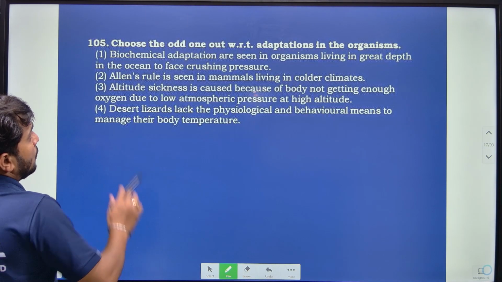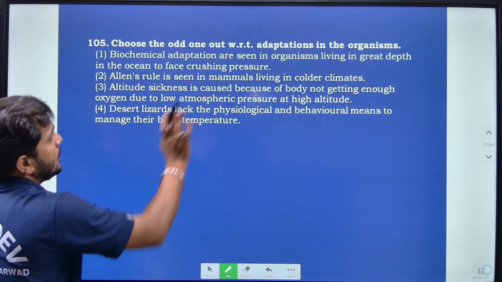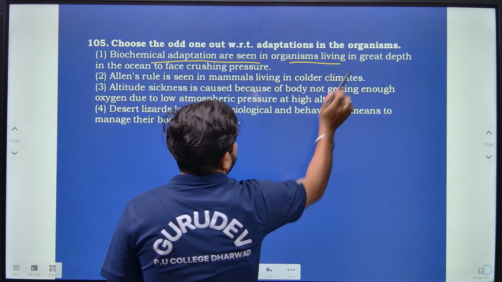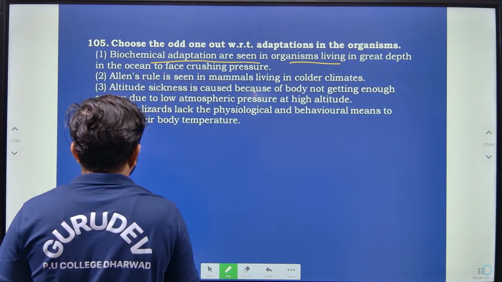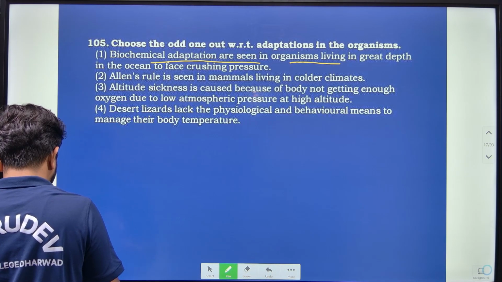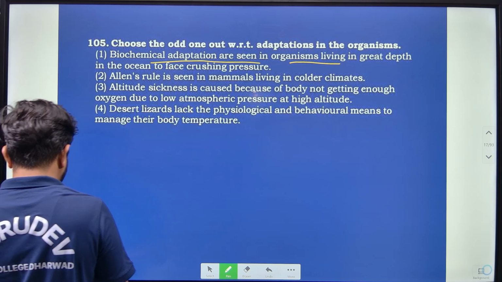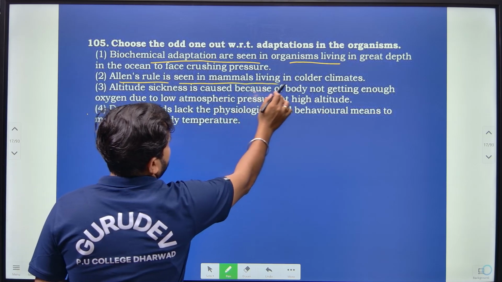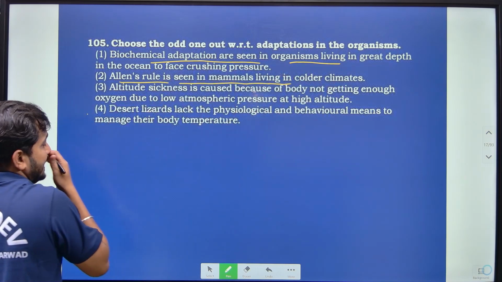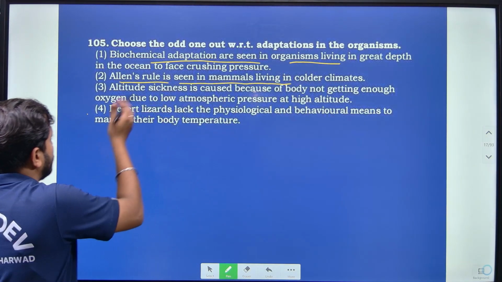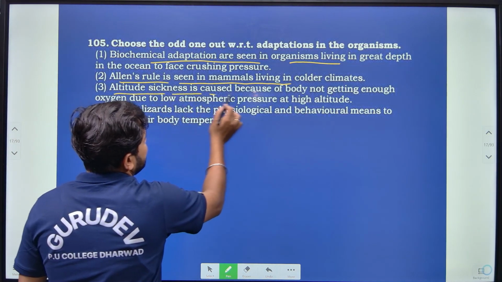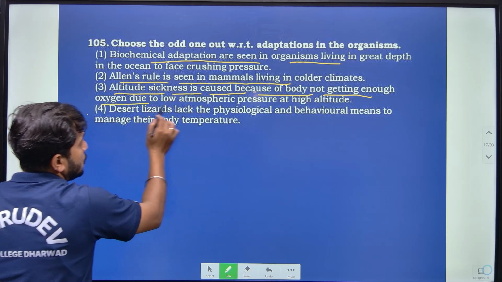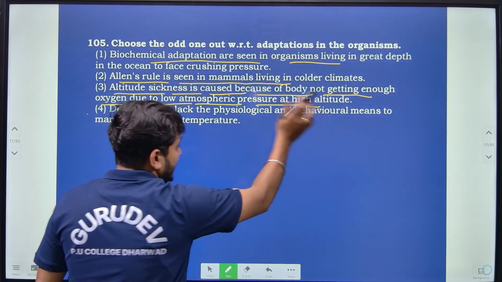Choose the odd one out with respect to adaptation in organisms. Biochemical adaptations are seen in organisms living at greater depths in the ocean to face the crushing pressure. Allen's rule is seen in mammals living in colder climates, which have shorter ears. Altitude sickness is caused because the body does not get enough oxygen due to low atmospheric pressure at high altitude.